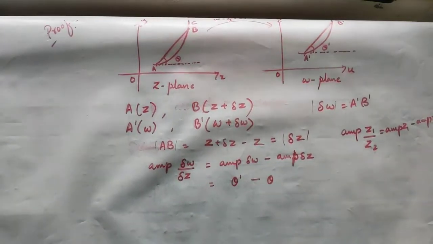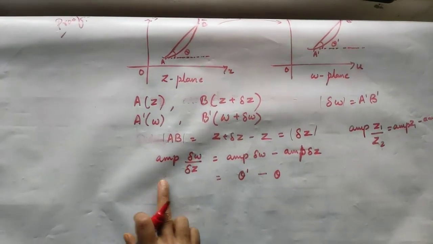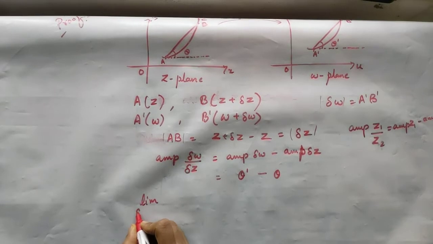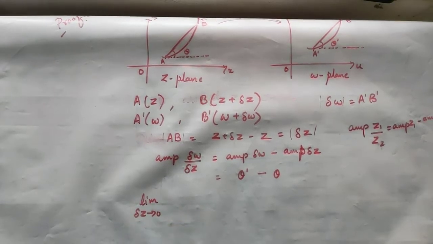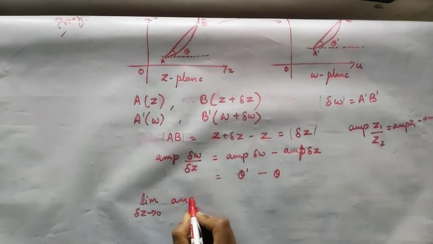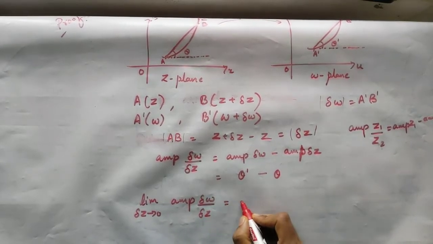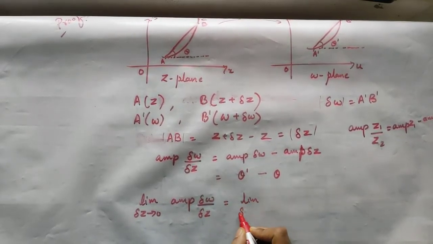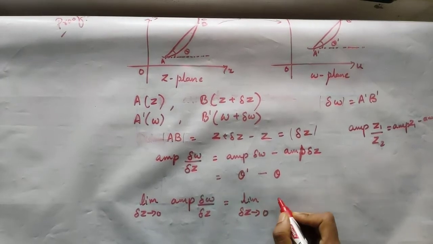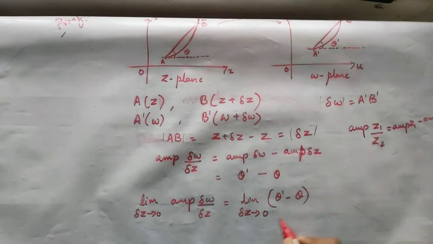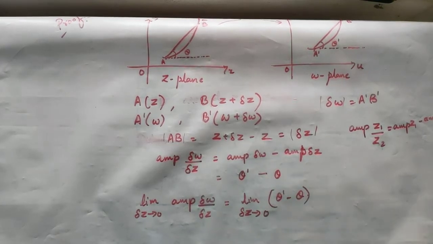Once this is done, I will take limits on both sides. Taking the limit as delta z tends to 0, the amplitude of delta w divided by delta z will be equal to the limit as delta z tends to 0 of theta dash minus theta. So this is what you get.